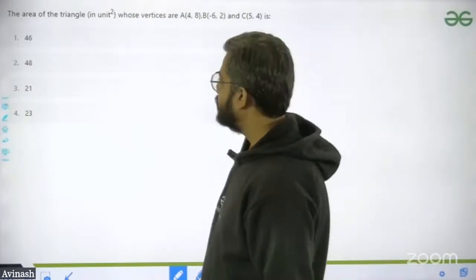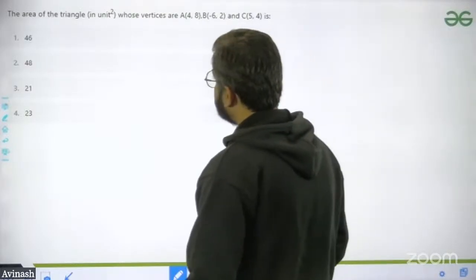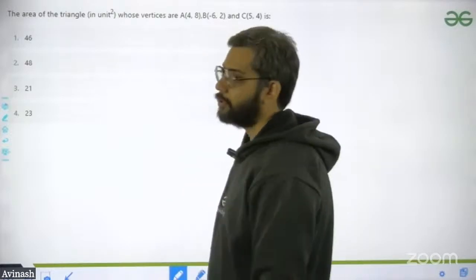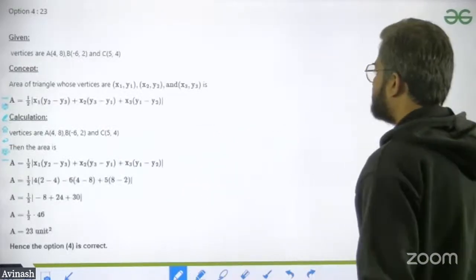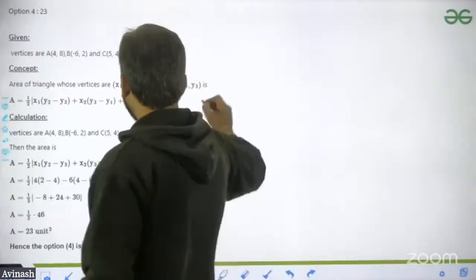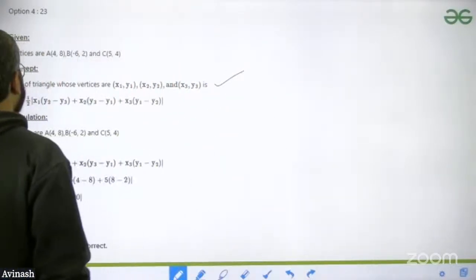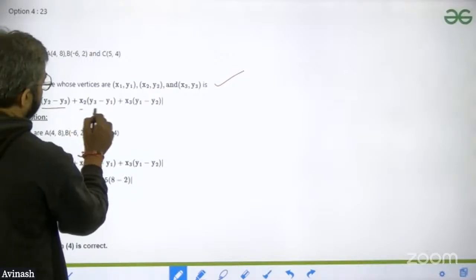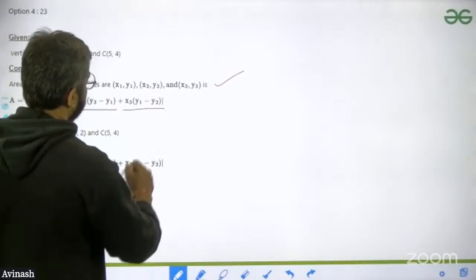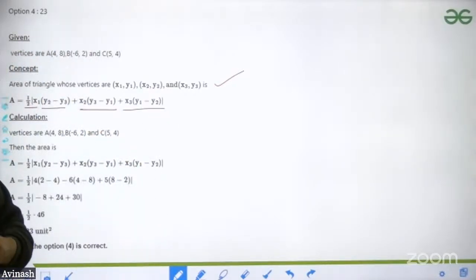What you have to understand is, if the vertices are given, then how to find the area of a triangle. Okay, so the area of a triangle when the vertices are given, A is equal to 1 by 2 [x1(y2 minus y3) plus x2(y3 minus y1) plus x3(y1 minus y2)], right?